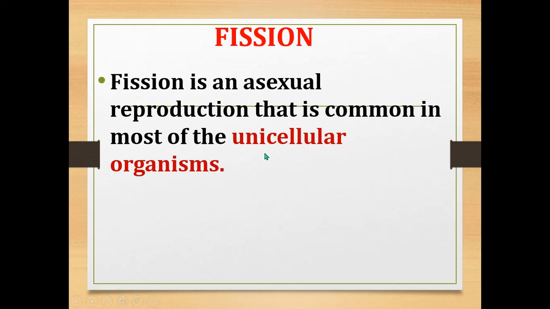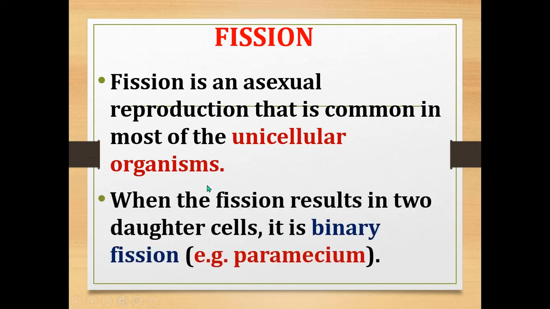Fission means division. When the division results in two daughter cells, it is called binary fission. Bi means two.